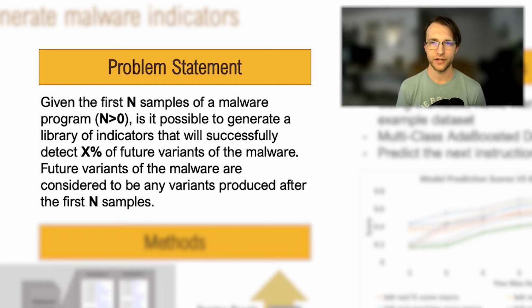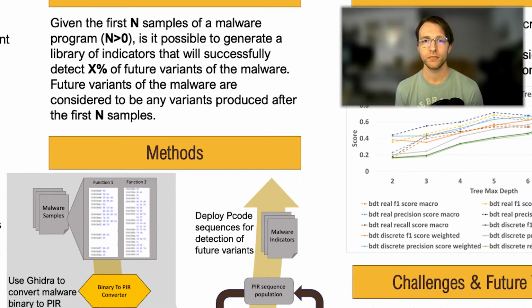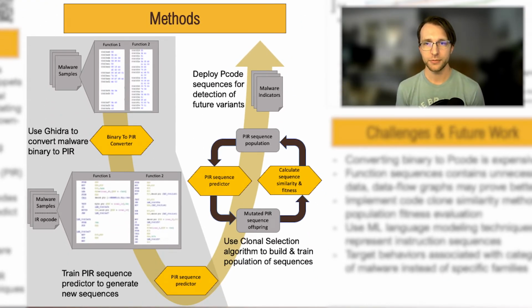Here we define future variants as any sample of malware detected after the first detection dates of our original n samples of malware. The detection date metric is a hard metric to work against, as those dates don't necessarily represent the dates that the malware variants were created or deployed, but it's a close enough metric for us to work with in this project. Here we describe the methods of this project, where all the work done this summer is depicted on top of the gray background.